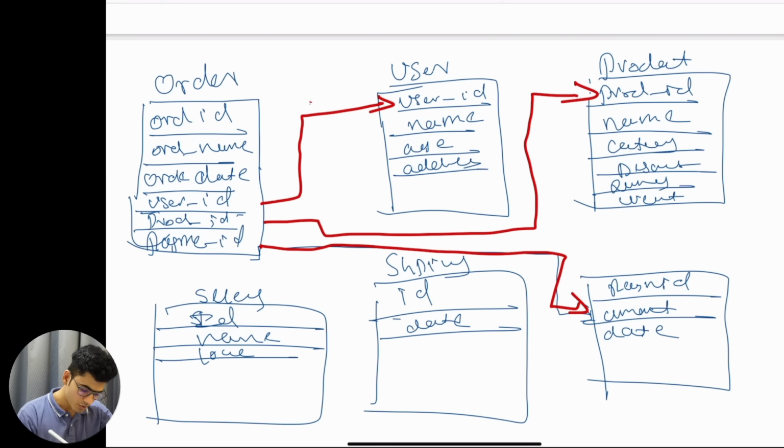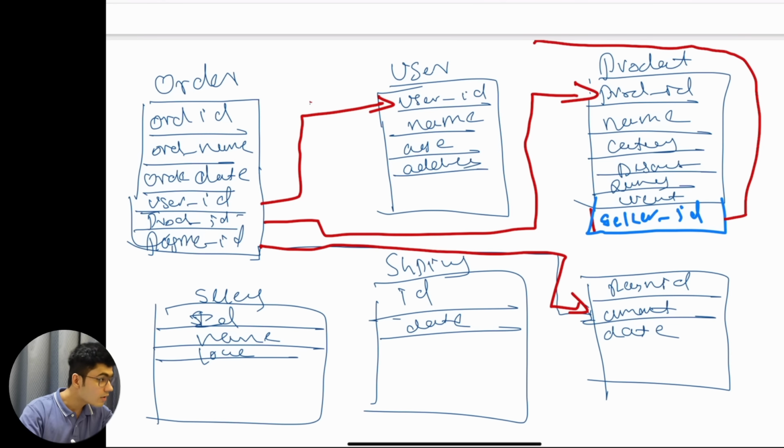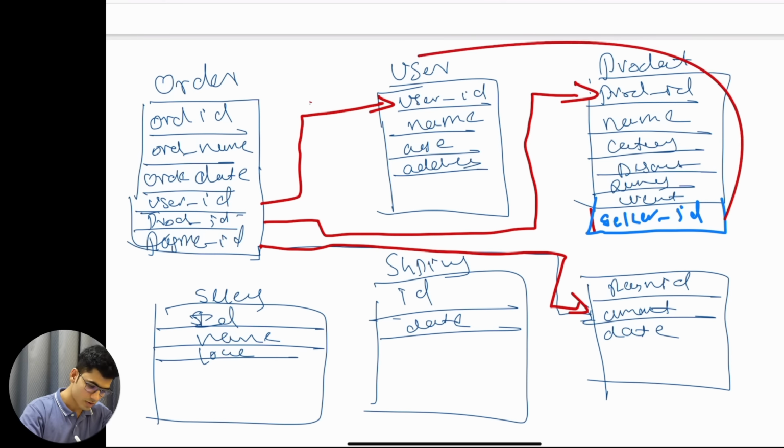So what we will do, we will add information below the product. I will use a different color to show you that there will be a seller ID, just to understand which seller is selling that particular product. Then we can make a connection from this seller ID. From here it will come over here, seller ID, something like this.